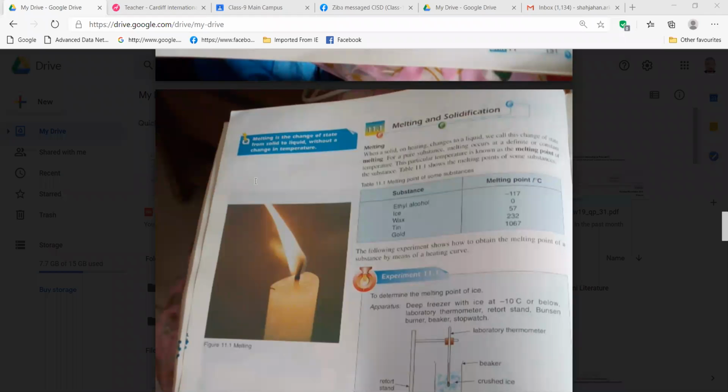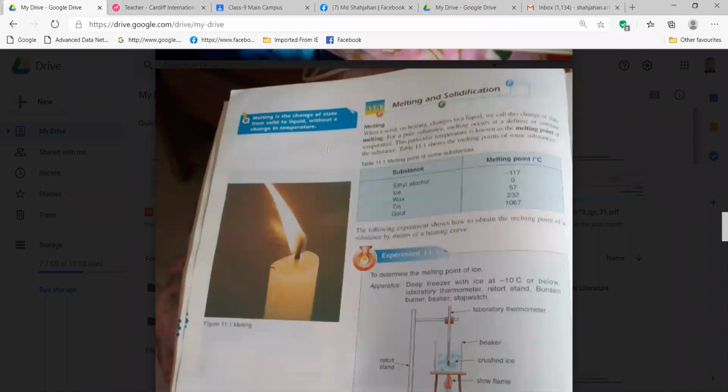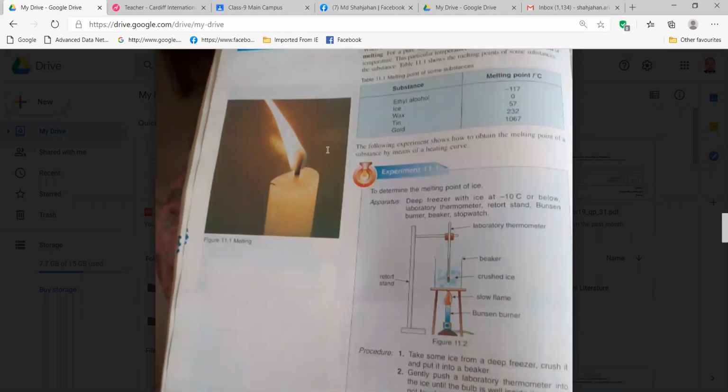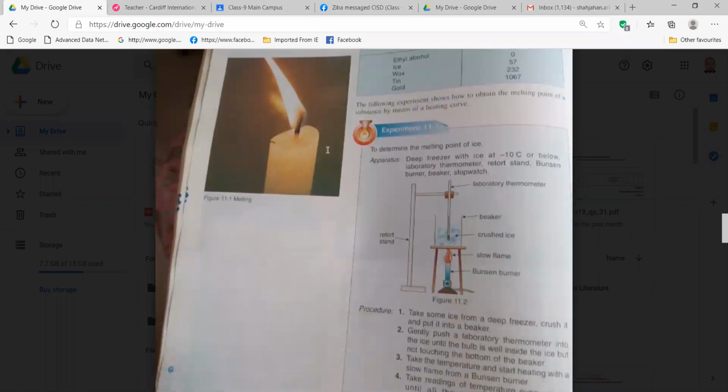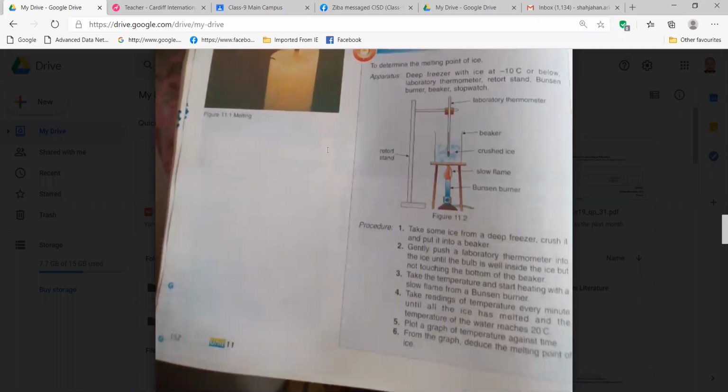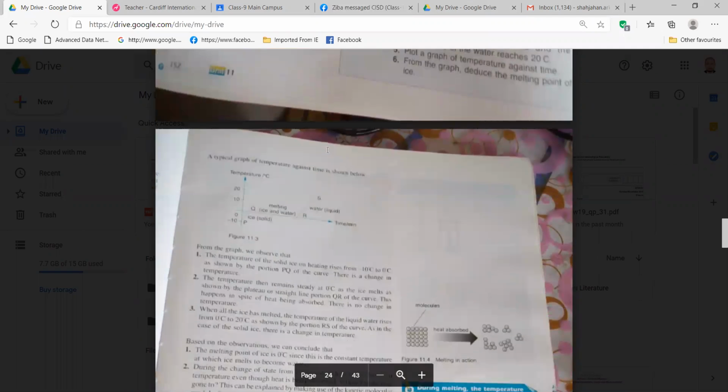Then you will understand what we discussed yesterday. Yesterday we discussed in detail melting, then melting point, freezing point. If you go through the recording, I hope you will understand all those things.